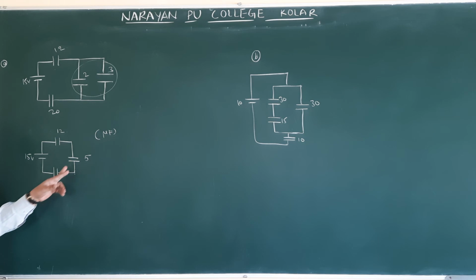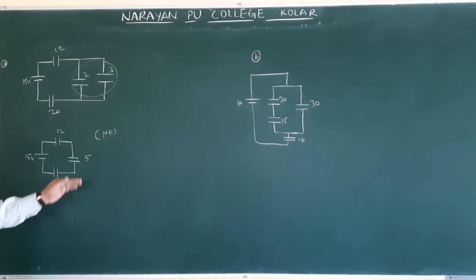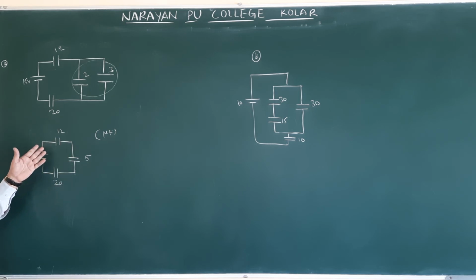Now 12, 5, 20. How are these three connected? These three are connected in series. So we first find how much charge is entering, and later we will find the remaining. Series means what is the resultant formula? Because we have to find Q. Otherwise, directly also we can find. Now we wrote the formula.